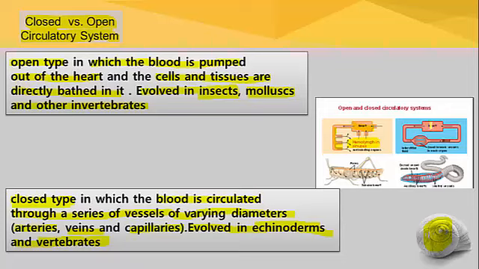including humans. Here you can see this is the heart, the pumping organ of the blood. When the heart pumps, the blood starts circulating or flowing in the blood vessels. But what happens in the open system? When the heart pumps, the blood is released into the body cavity. But that condition is not observed in this case. When the heart pumps, the blood flows or circulates within the blood vessels, and this kind of circulatory system is called closed circulatory system. It is observed in echinoderms, and even in vertebrates also.